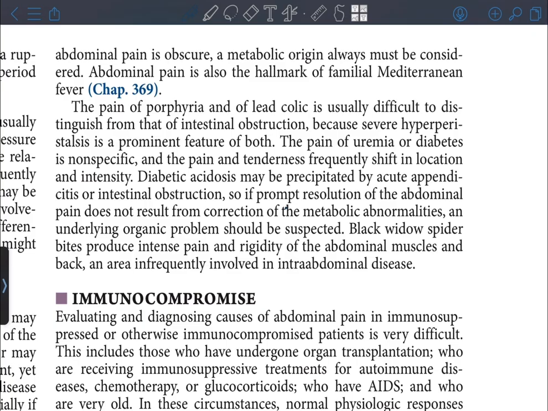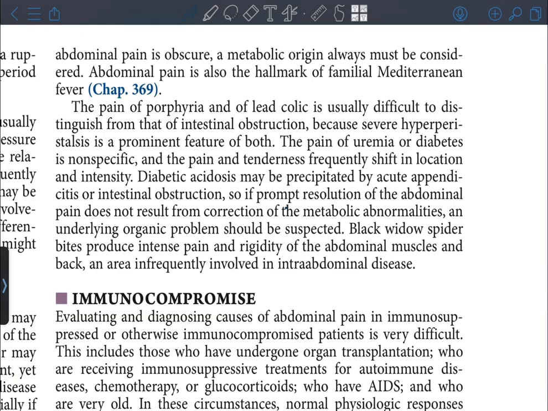Abdominal pain is also the hallmark of familial Mediterranean fever. The pain of porphyria and of lead colic is usually difficult to distinguish from that of intestinal obstruction because severe hyperperistalsis is a prominent feature of both. The pain of uremia or diabetes is non-specific, and the pain and tenderness frequently shift in location and intensity. Diabetic acidosis may be precipitated by acute appendicitis or intestinal obstruction. So, if prompt resolution of the abdominal pain does not result from correction of the metabolic abnormalities, an underlying organic